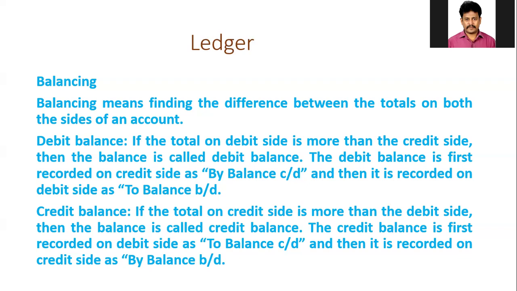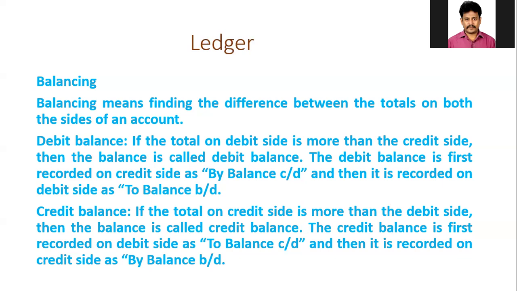Next, credit balance. What is meant by credit balance? If the total on the credit side is more than the debit side total, then the balance is called credit balance. The credit balance is first recorded on the debit side as 'to balance carried down', and then it is recorded on the credit side as 'by balance brought down'.